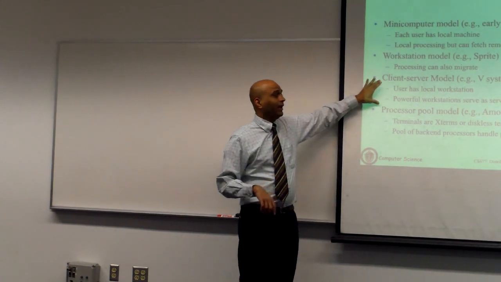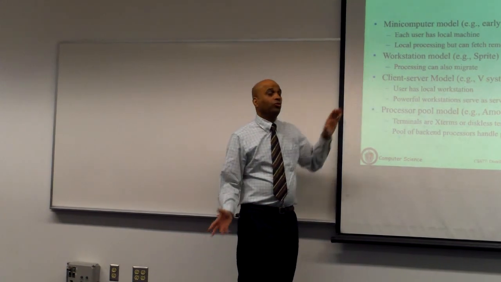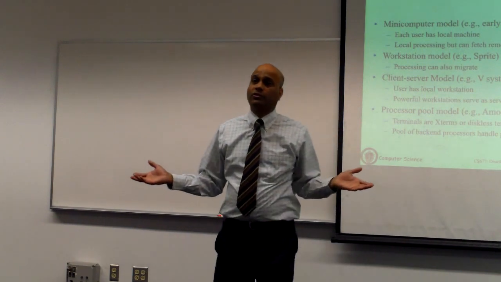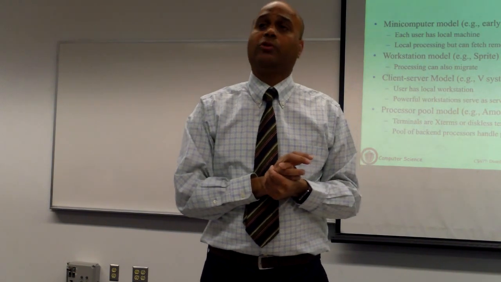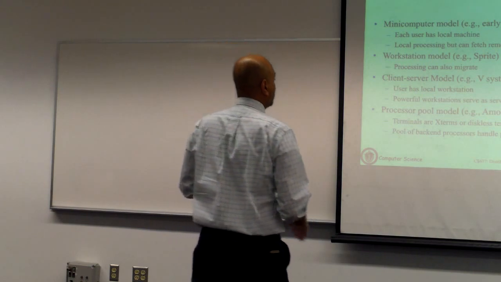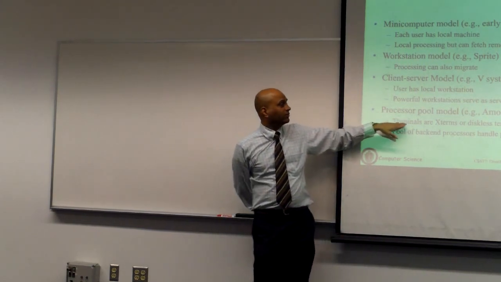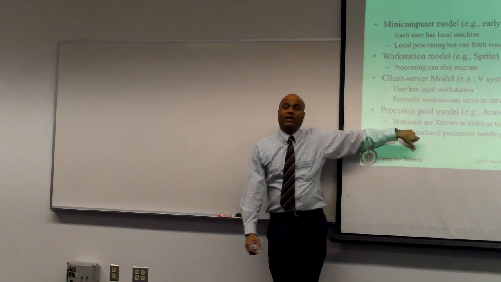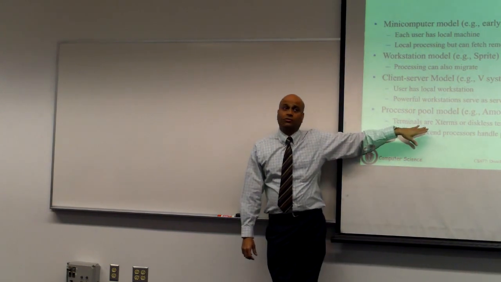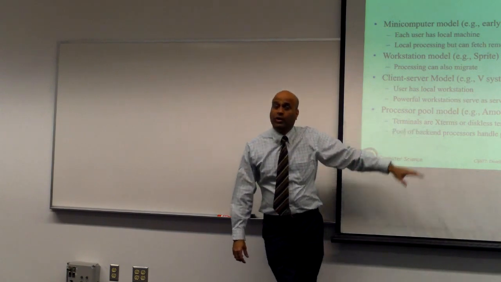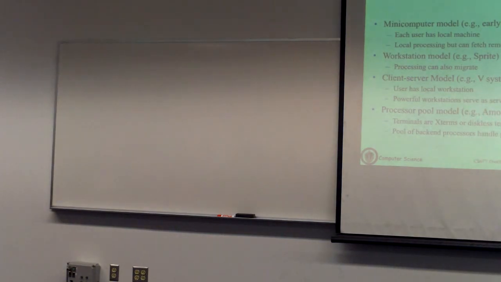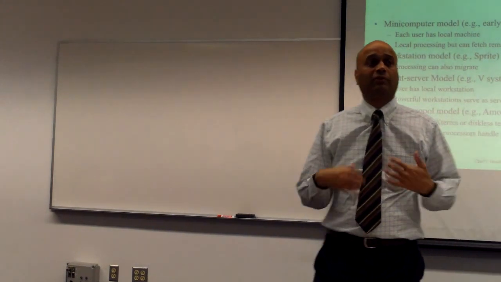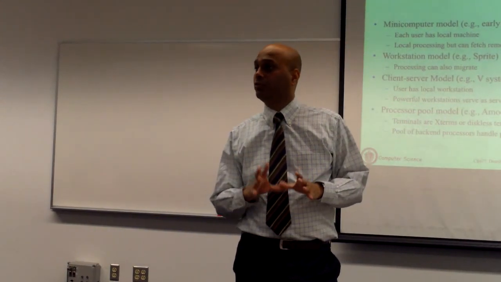And then from there, as prices of hardware fell, you didn't have one server, but a large pool of servers, where when you submitted some request or a job, you could pick one from the pool to execute your job. And this was called the processor pool model. In this processor pool model, sometimes the clients were very lightweight. This is also called thin client computing, where you did not need a heavy-duty machine just to submit a job. You could have a lightweight machine. All the work was actually being done by remote servers, and there were lots of them. So there was a pool of servers all processing requests on behalf of users.